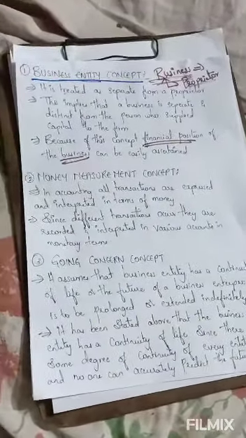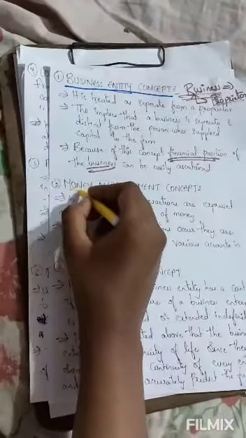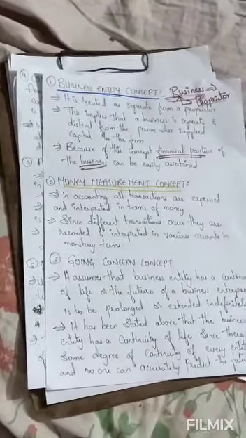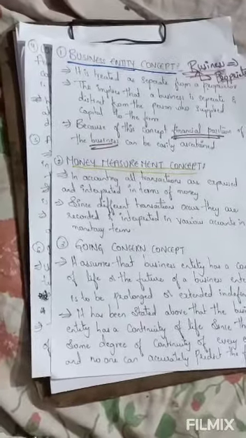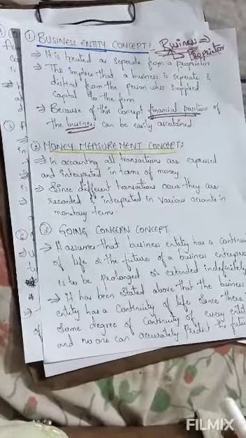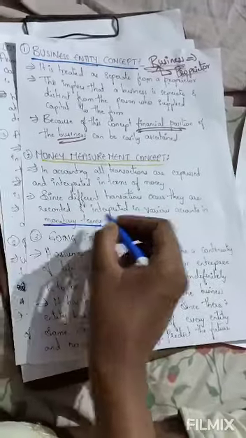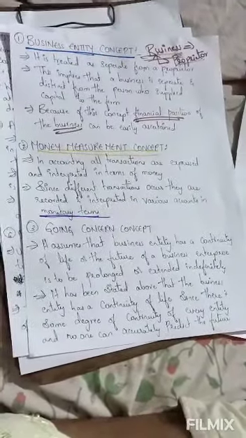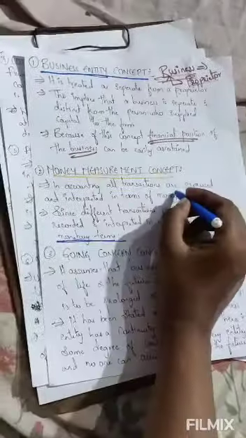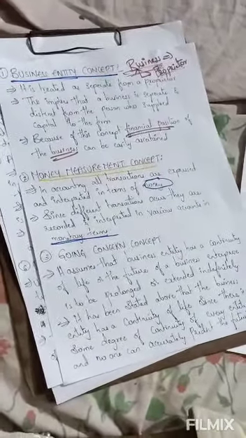Next, coming to the second one, it is the money measurement concept. What do you mean by the money measurement concept? Money measurement concept is nothing but that all the transactions which have occurred are in terms of money. Here we are recording all the transactions in the various accounts in terms of money. All the transactions are expressed or interpreted in terms of money.